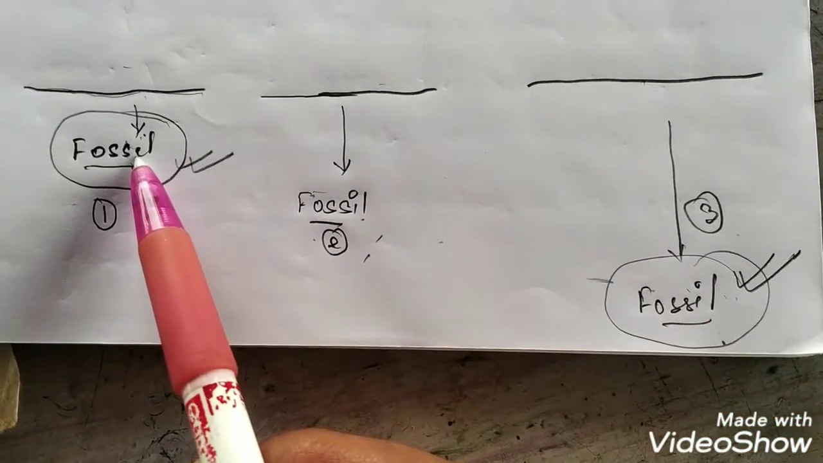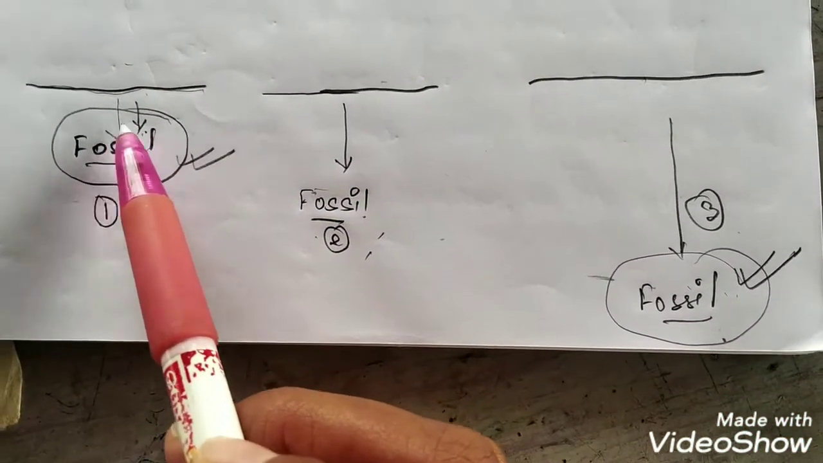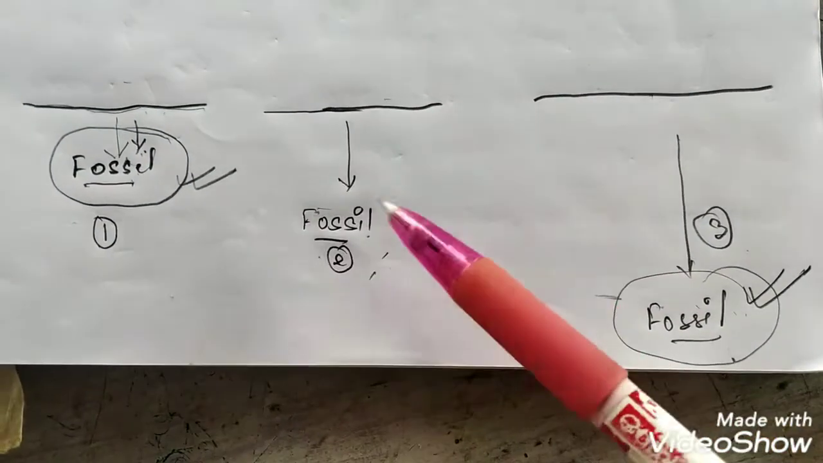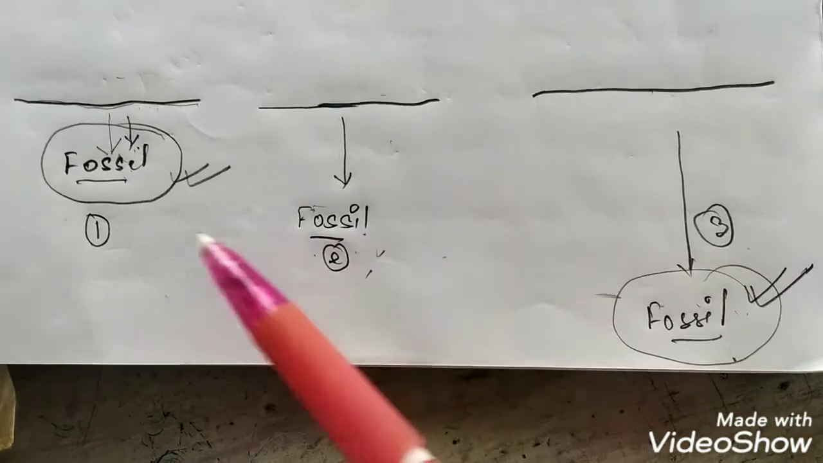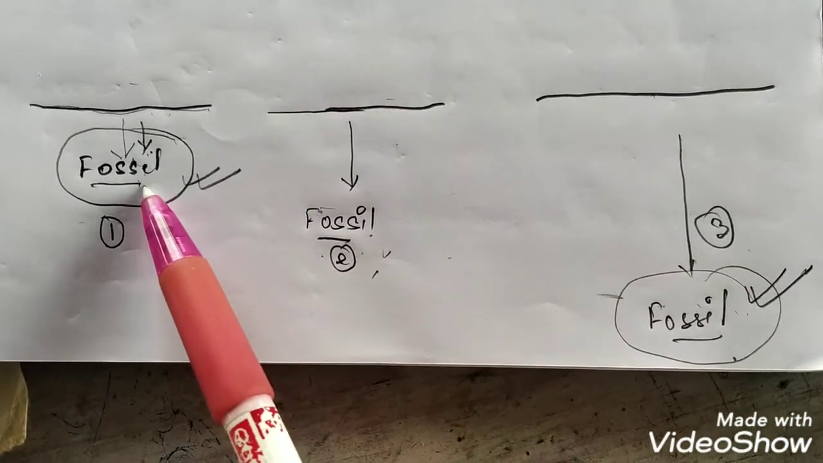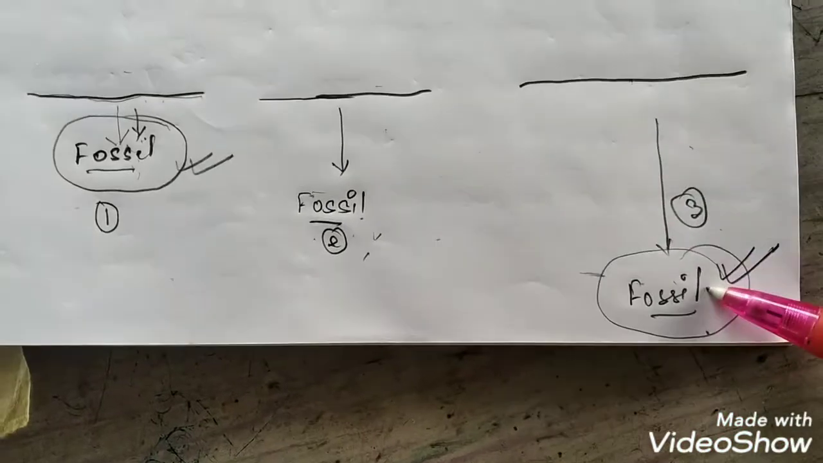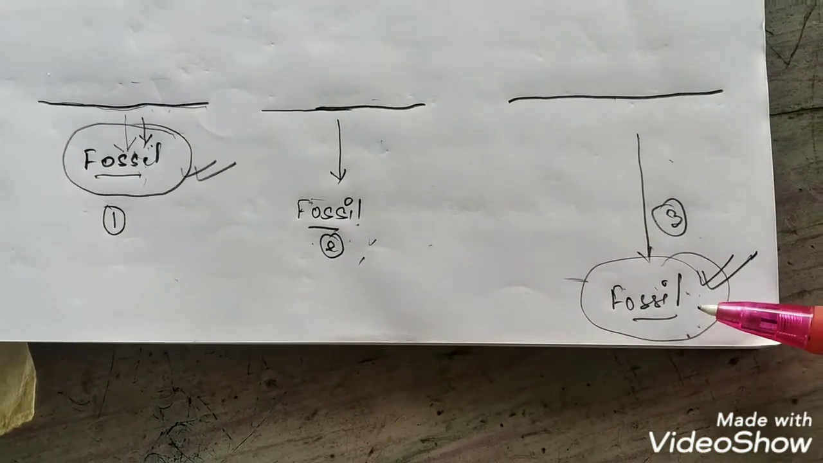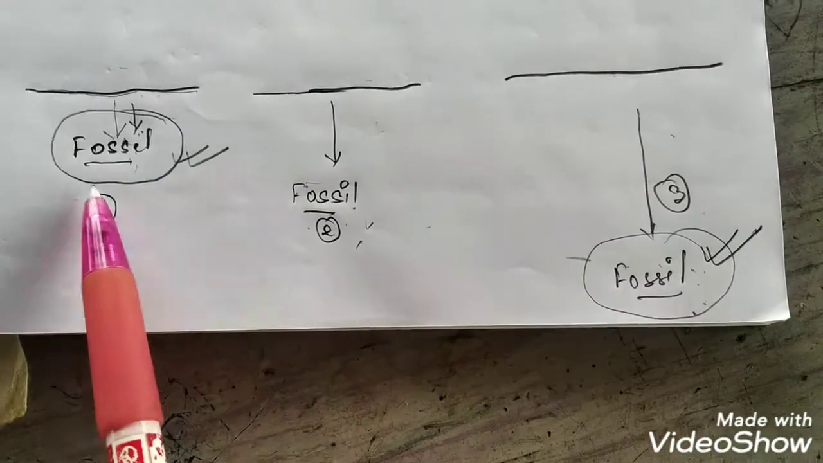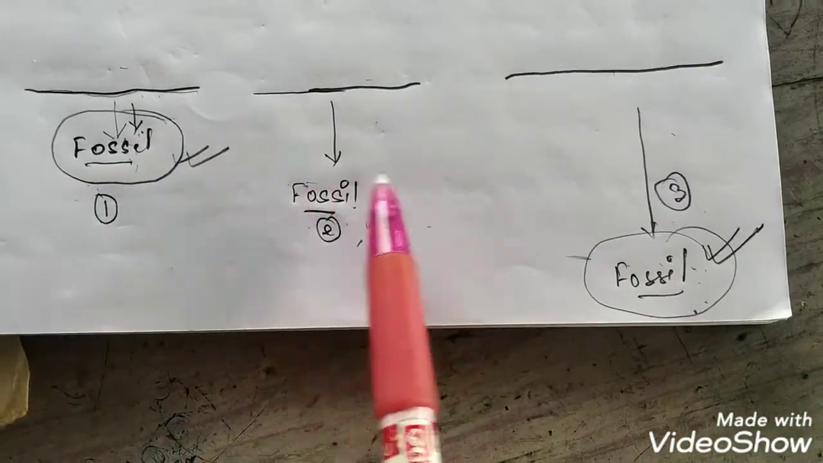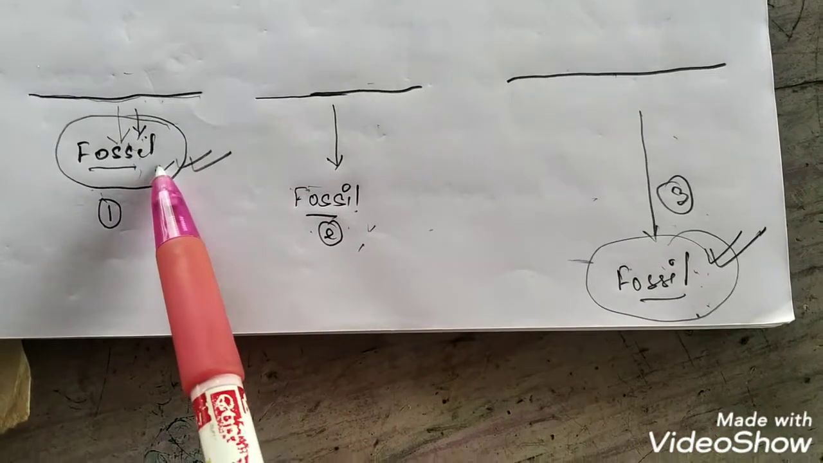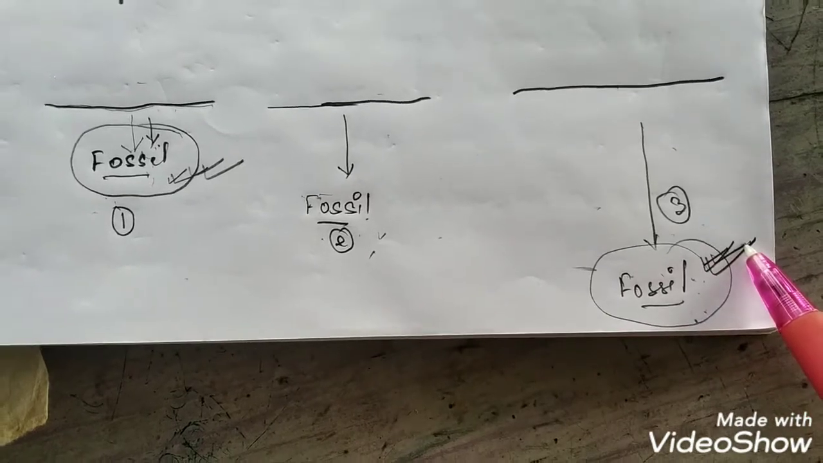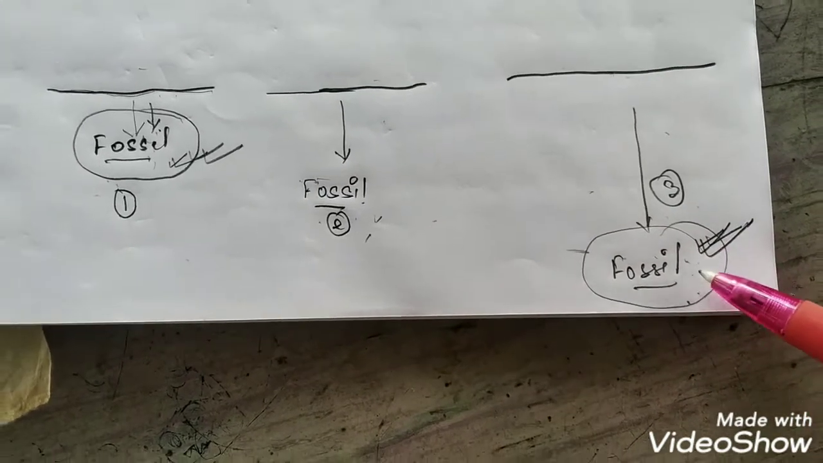In condition number 1, we see the fossil is found very near the surface of the earth. In condition 2, we find that the fossil is a little deeper compared to condition number 1, and in condition number 3, we find that the fossil is deep inside the earth. If we compare the ages, this fossil is the one which formed very recently, and this fossil is the one which is very old.